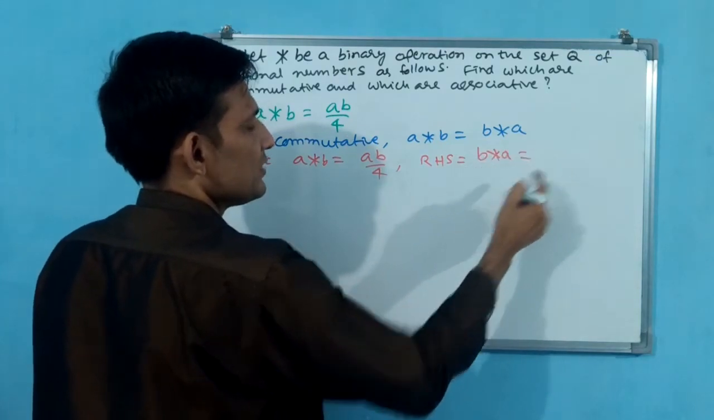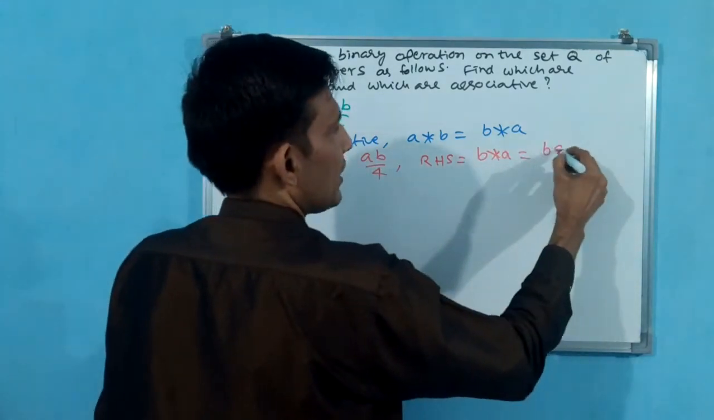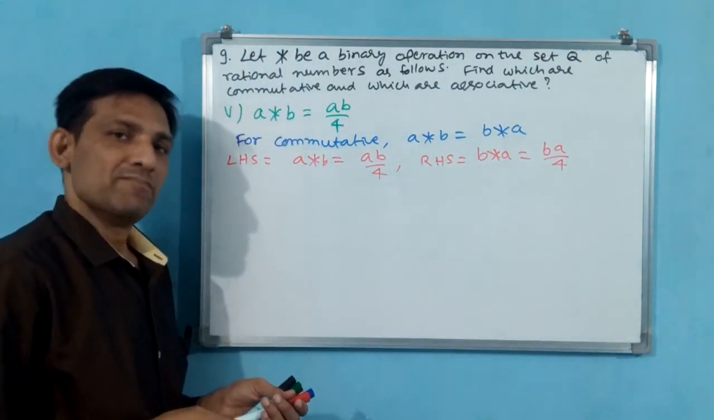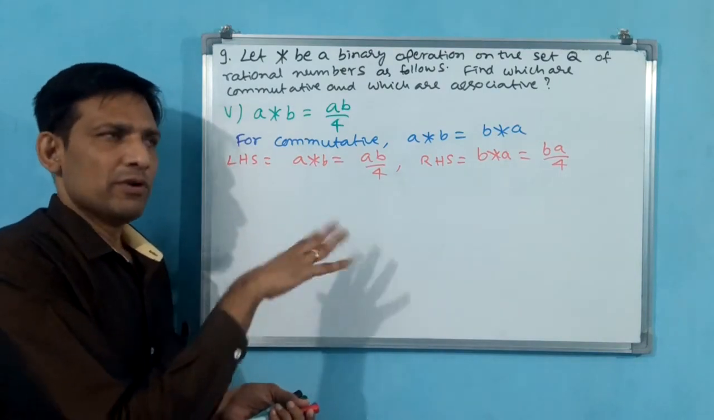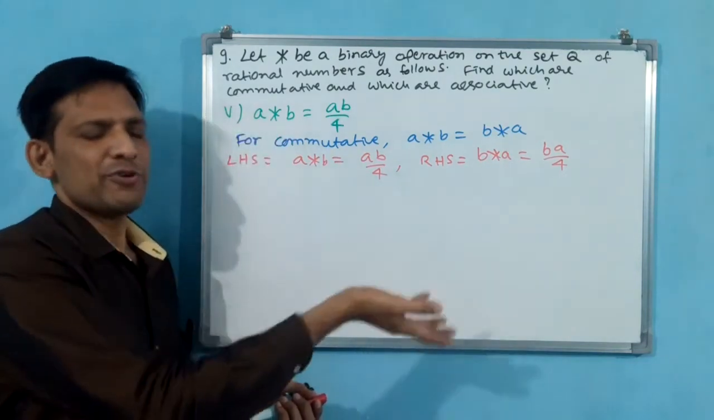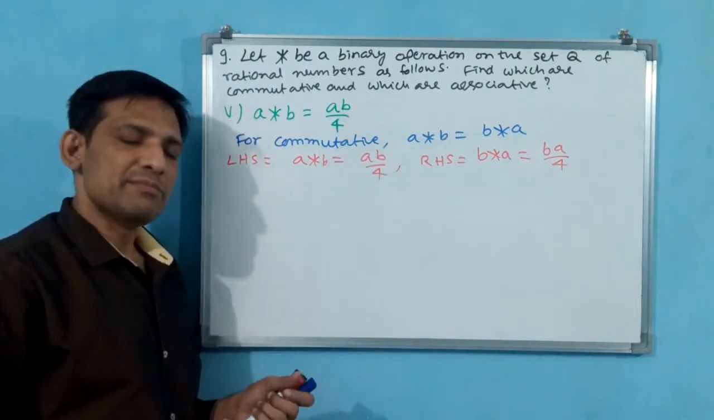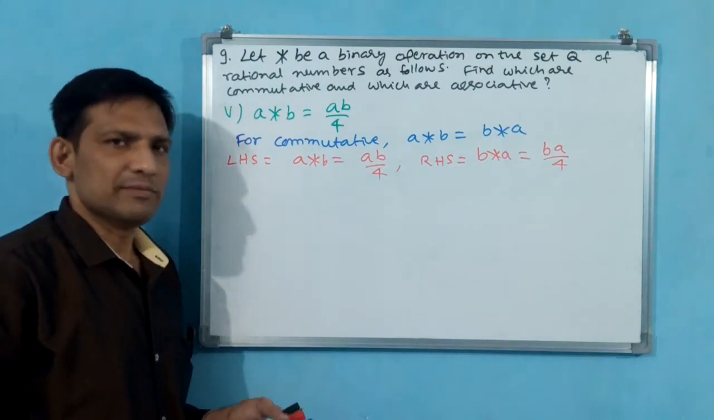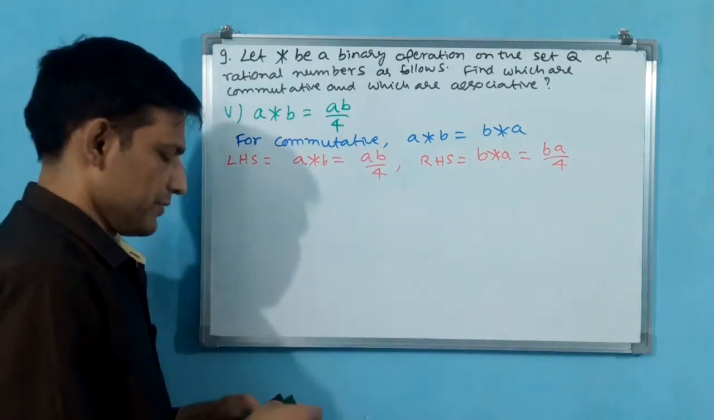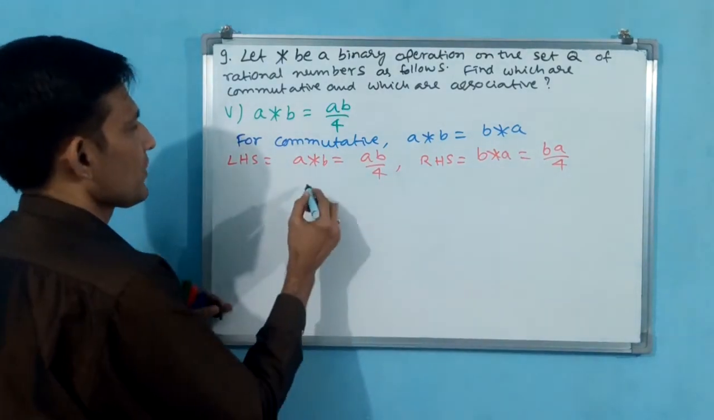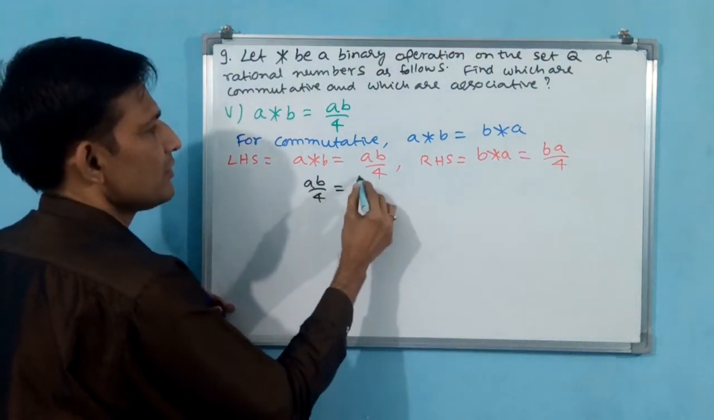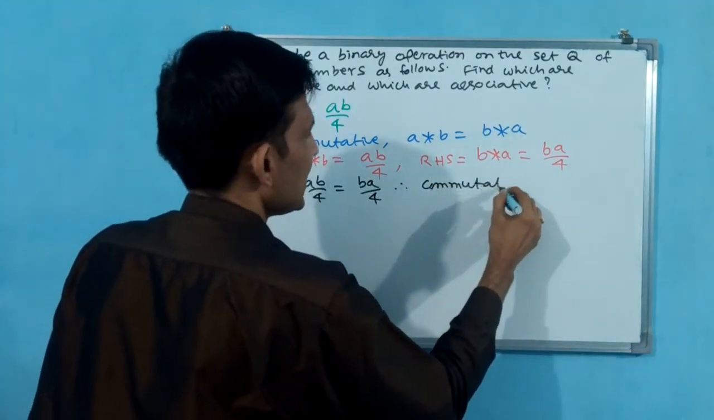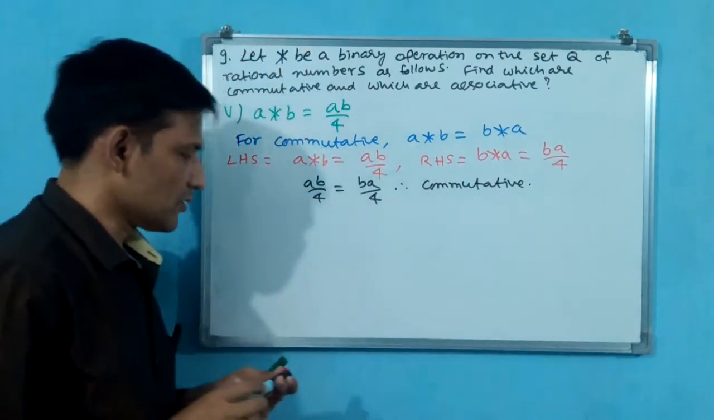RHS, B star A is equal to BA by 4. Now you tell me whether both are equal or not. Equal, because for multiplication, AB by 4 and BA by 4 both are same. Okay, now we can write that this is commutative. AB by 4 is equal to BA by 4, therefore commutative.